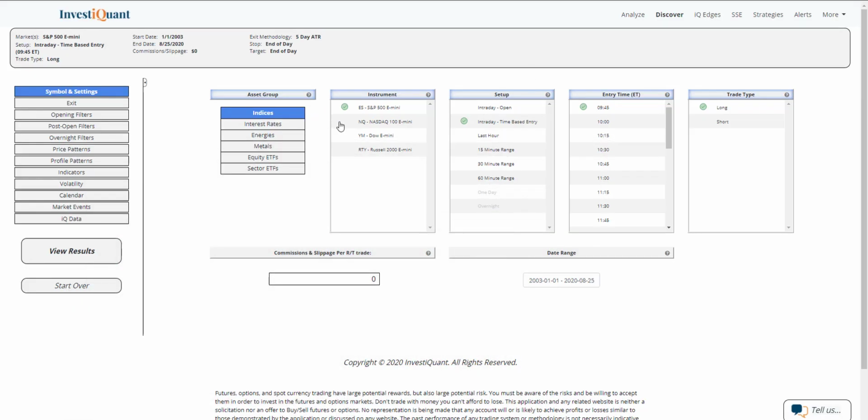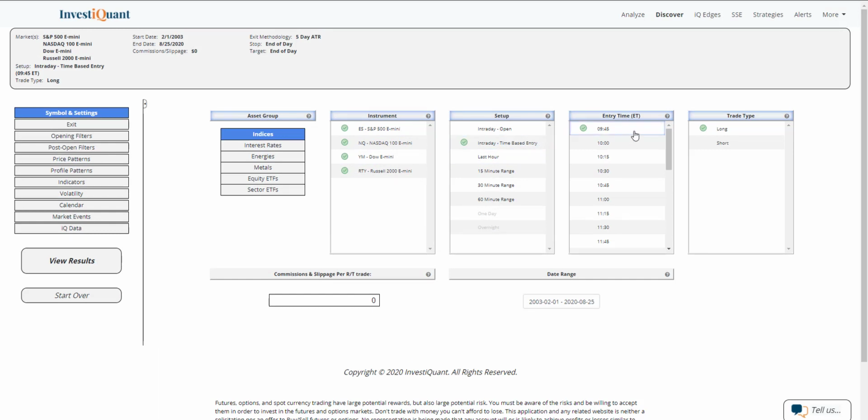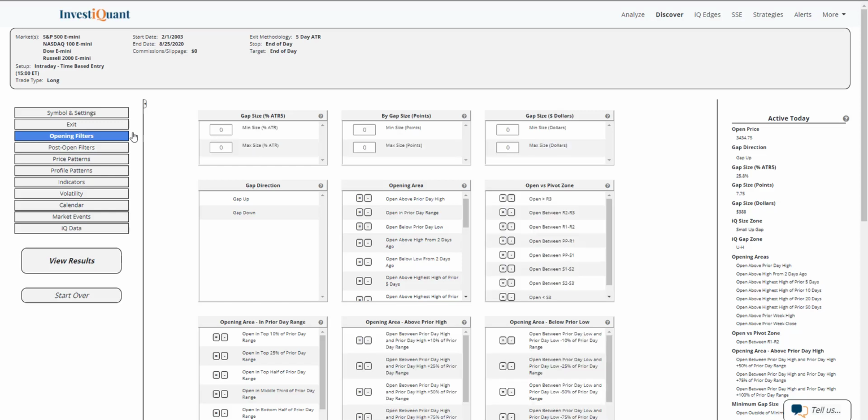So I'm going to go into Discover. We're going to look at all 4 instruments, and we're going to use an intraday time-based entry that enters the market at 3 p.m. Eastern Time long. It will exit at 4:15 p.m. Eastern Time. Then I'm going to go into the opening filters, and I'm going to say that we opened above the prior session high like we did this morning.